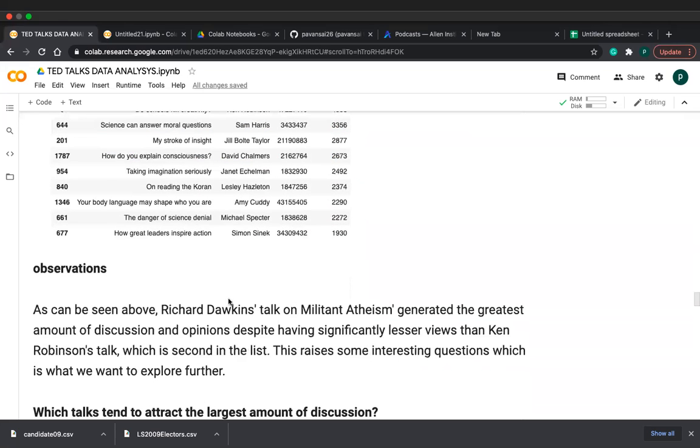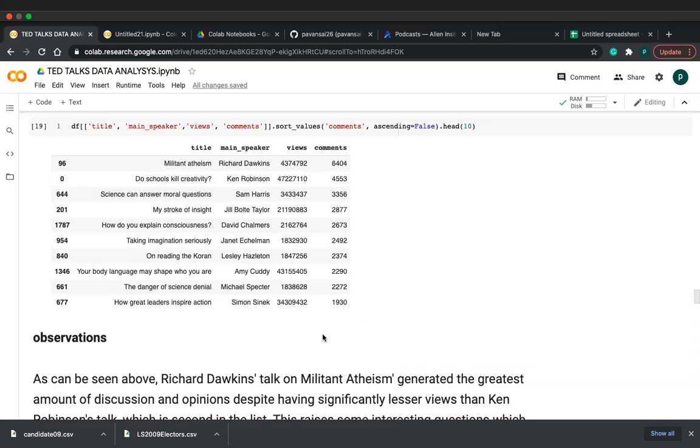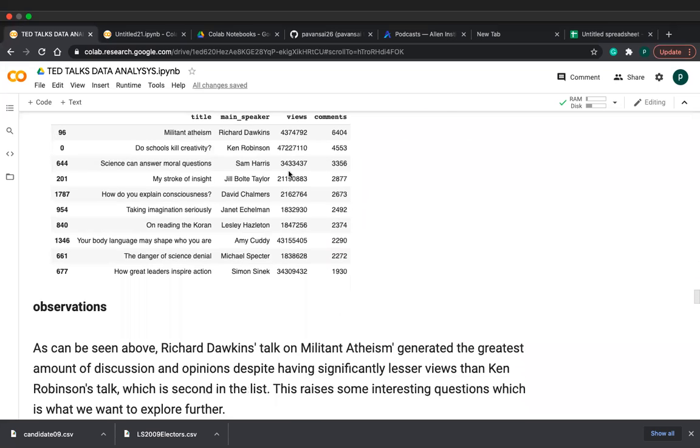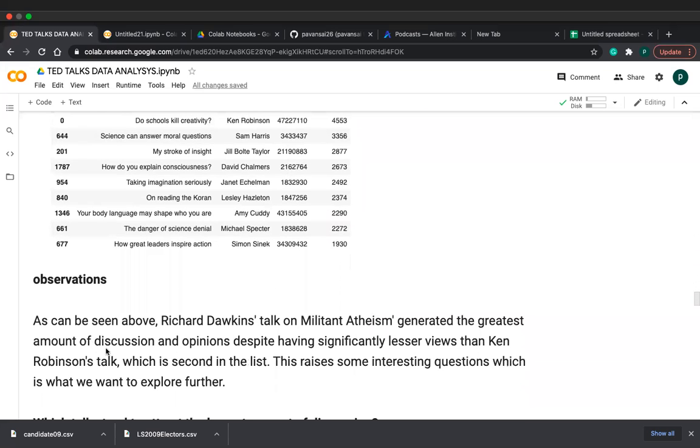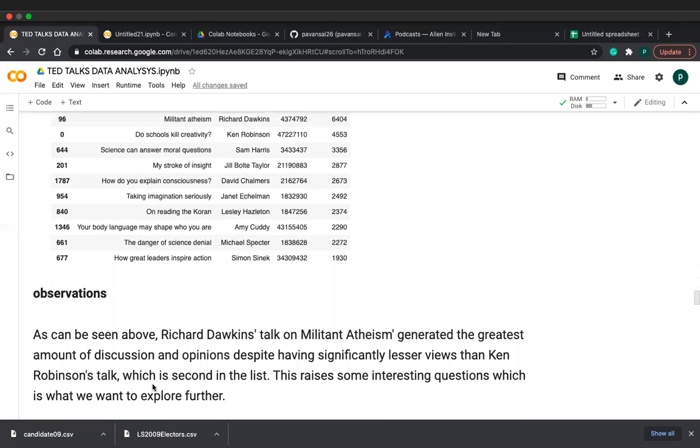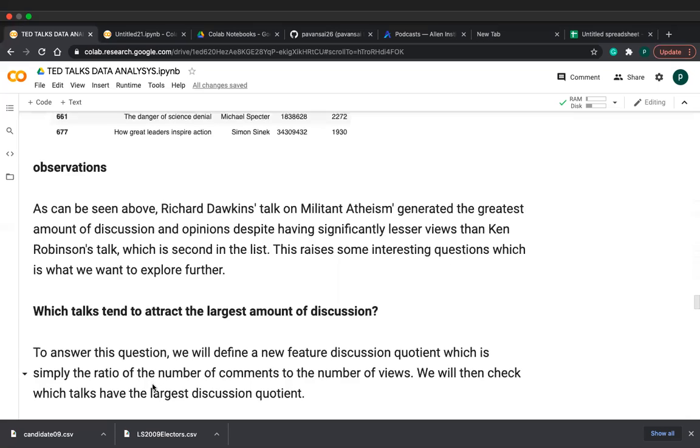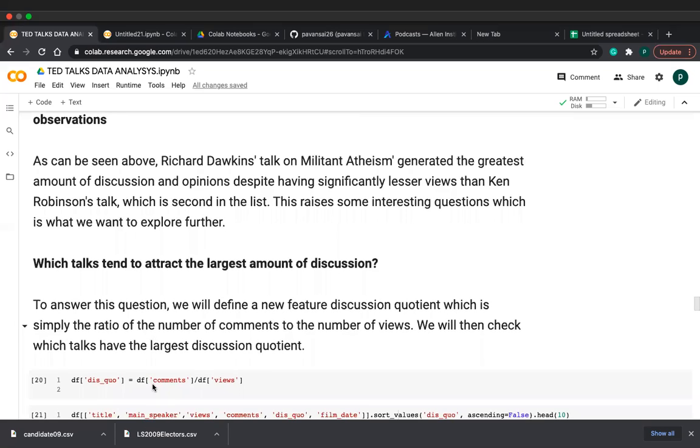So, observations: as you can see above, Richard Dawkins' talk on militant atheism generated the greatest amount of discussion and opinion, despite having significantly fewer views than Ken Robinson's talk, which is second in the list. This raises some interesting questions, which is what we want to explore further, because more comments mean which talks tend to attract the largest amount of discussion.